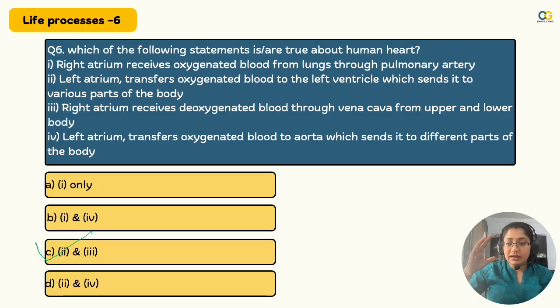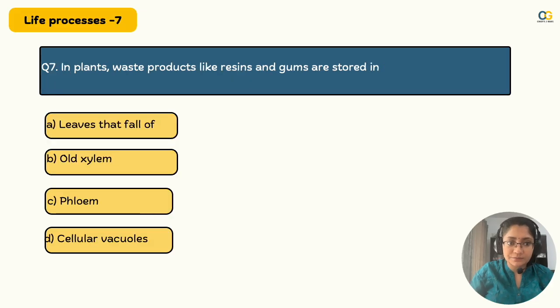Well, if you remember the diagram of heart visually, this answer would be very, very easy. Just look at the diagram of your textbook for 10 minutes every day. You will keep it in your memory. The right side is blue, so that shows that it's deoxygenated on that side. So let's get started on the next question. Hope you have scored 6 out of 6 so far.